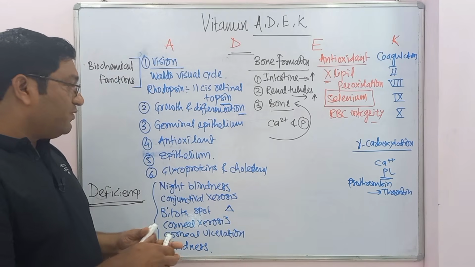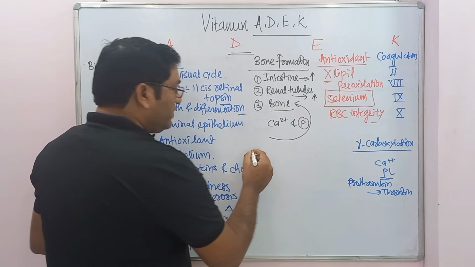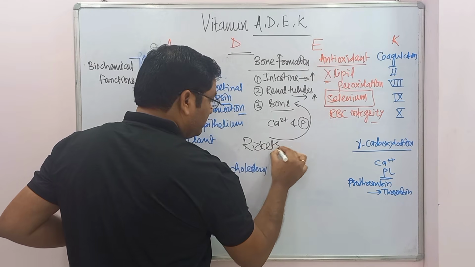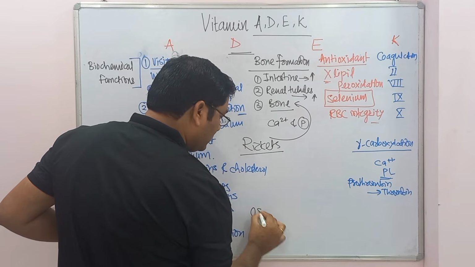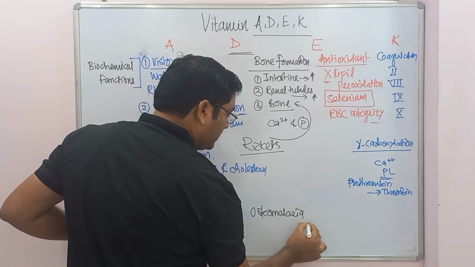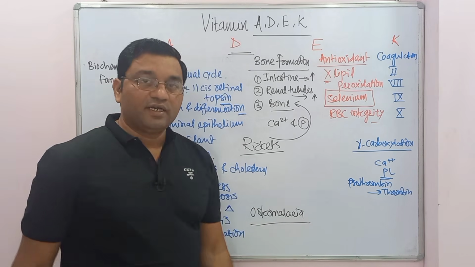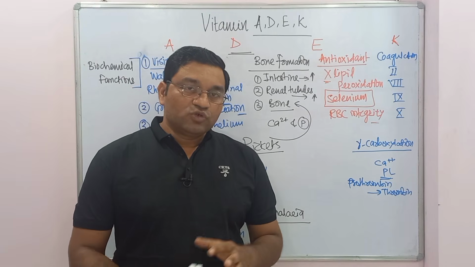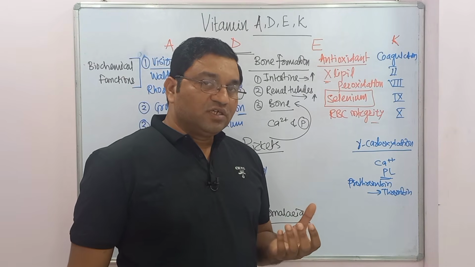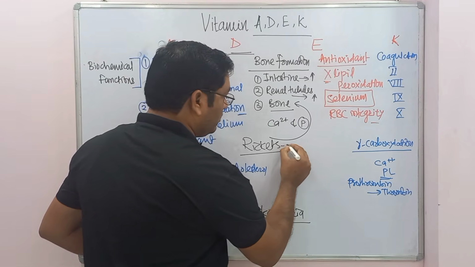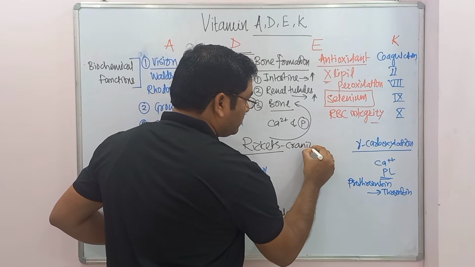Now vitamin D deficiency leads to rickets in the children and osteomalacia in the adult. Now what are the clinical features of rickets? Before 1 year of age, the symptoms are like craniotabes.